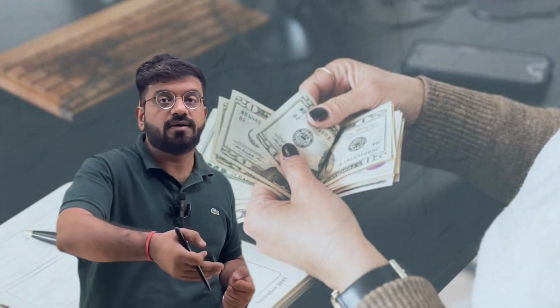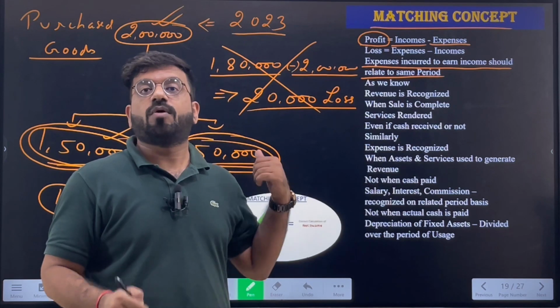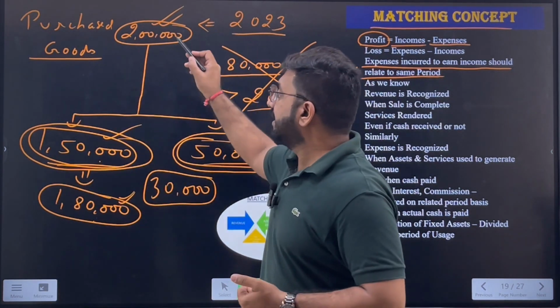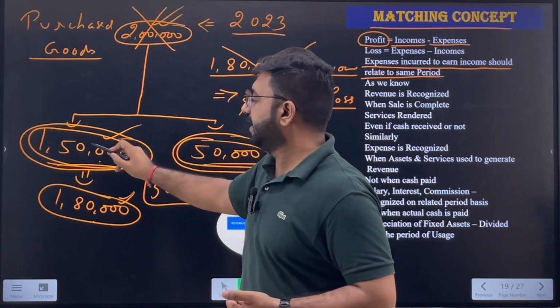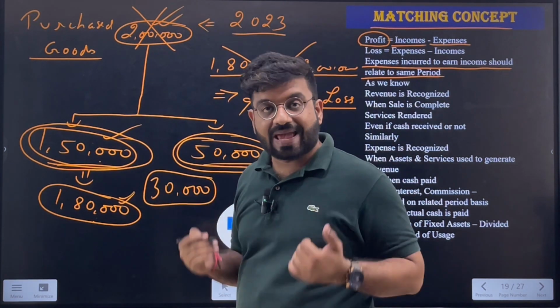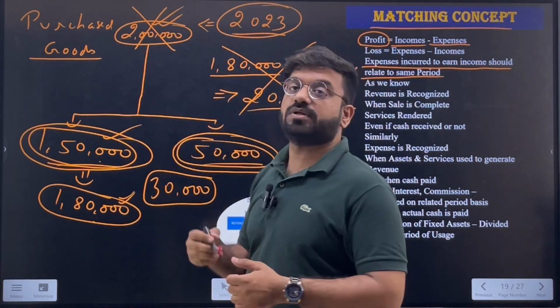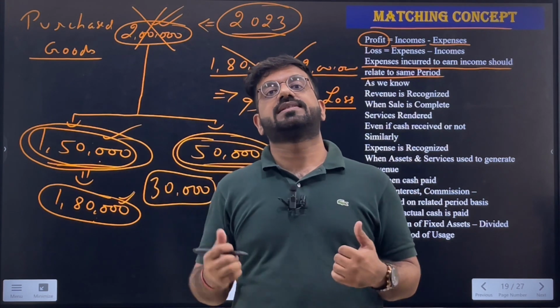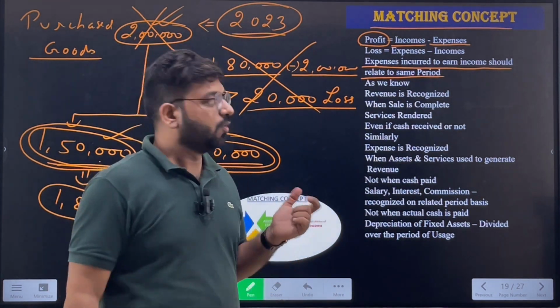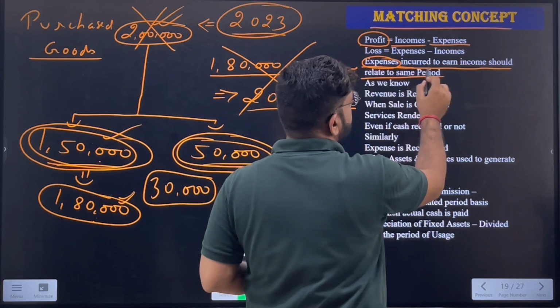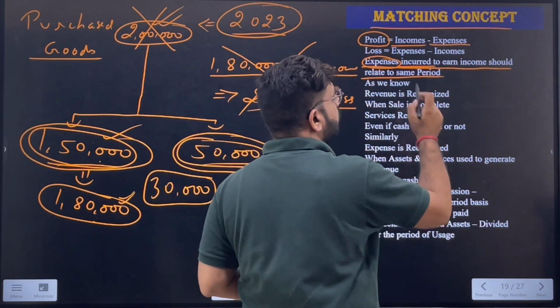Not all expenses are to be deducted from the income. Only those expenses from which we are earning the income will be deducted from that particular income. So we will not take 2 lakhs as an expense, but only 1,50,000, in order to calculate the profit of that concerned year, 2023. Is that okay? So this is the main concept of the matching concept, which simply says the expenses incurred, and the incomes also, should relate to the same period.